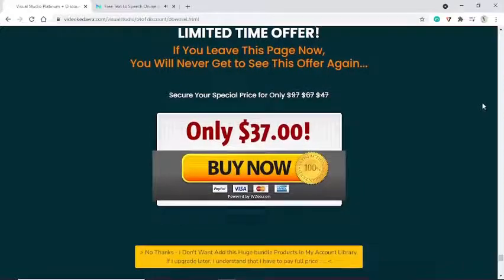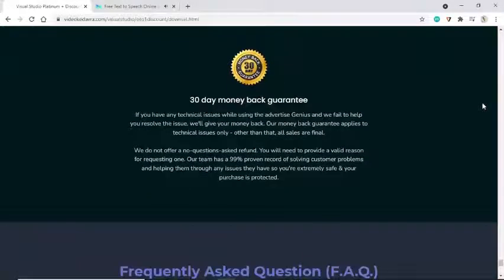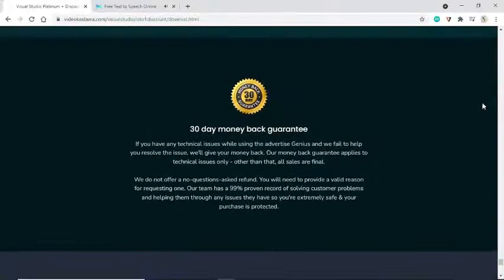30-day money-back guarantee. If you have any technical issues while using the advertised Genius and we fail to help you resolve the issue, we'll give your money back. Our money-back guarantee applies to technical issues only. Other than that, all sales are final. We do not offer a no questions asked refund. You will need to provide a valid reason for requesting one. Our team has a 99% proven record of solving customer problems and helping them through any issues they have, so you're extremely safe and your purchase is protected.